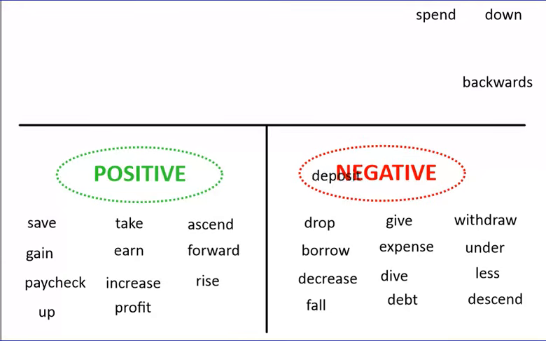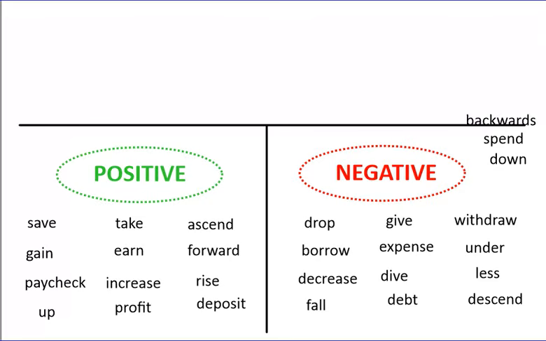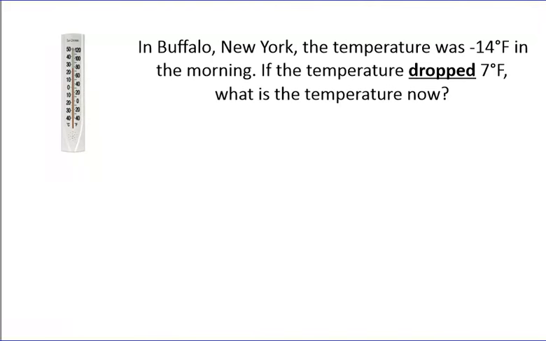Deposit means you're putting money into your account, which is positive. When you spend money, you don't have it anymore, so that's negative. Going down is negative, and backwards is negative. So that was just a quick review of some of our words before we get started.